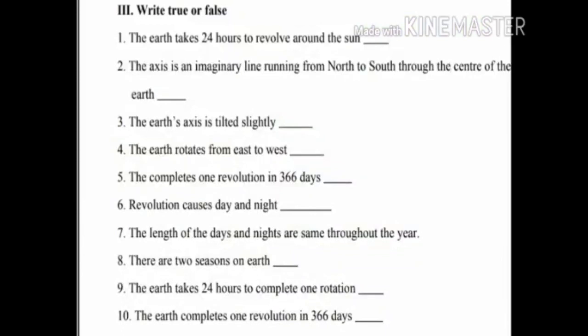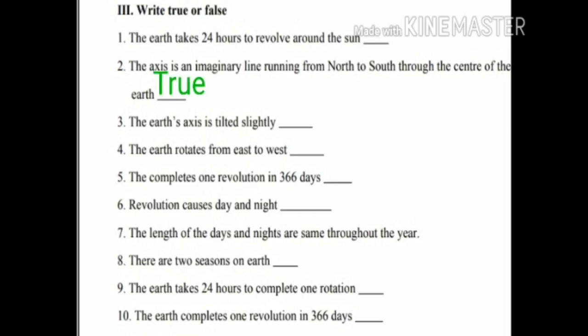Children, next one, write true or false. First question, the earth takes 24 hours to revolve around the sun. Answer is false. Second one, the axis is an imaginary line running from north to south through the center of the earth.